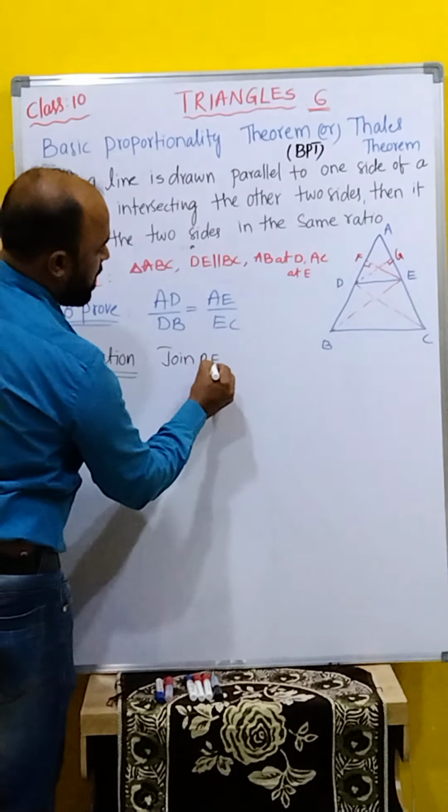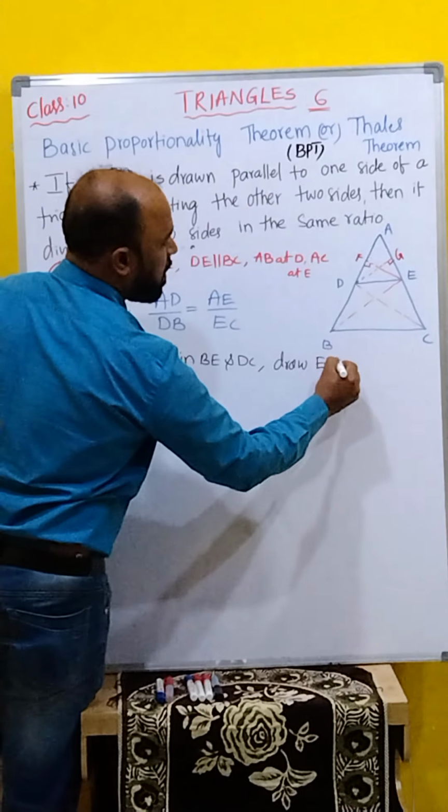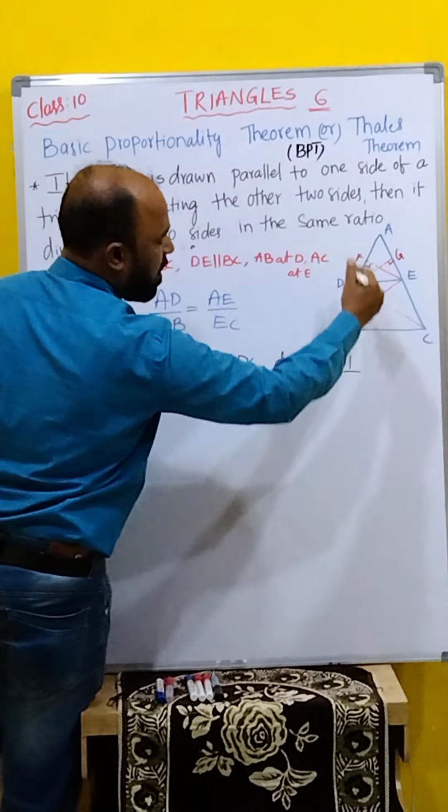DC. That is joining. After that, draw EF. EF is perpendicular to AB as well as AD also. You can write here AB as well as AD also.